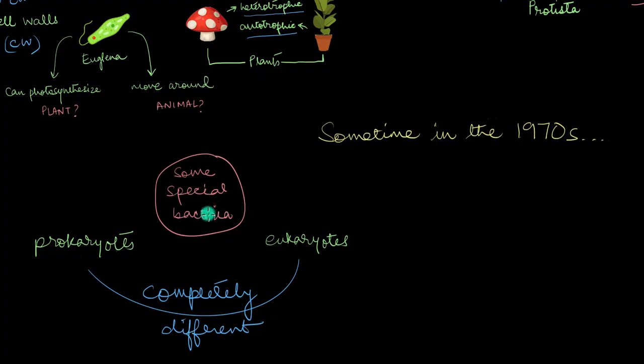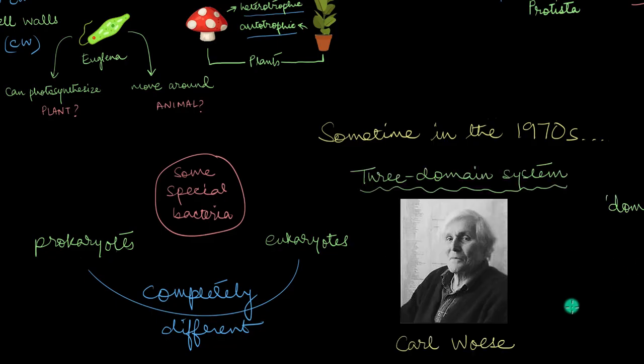But yes, these special bacteria have certain things which you won't find in the other bacteria or the other prokaryotes. That makes these very special bacteria stand apart from both the eukaryotes as well as the other prokaryotes that are there. Now, this whole fact was pointed out by this American microbiologist named Carl Woese, and he significantly changed the entire concept of Monera.